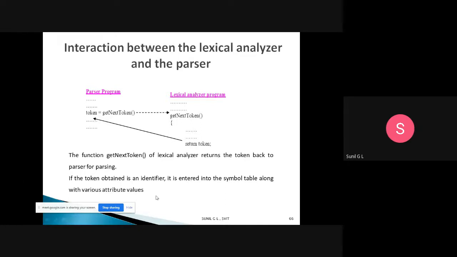If the token obtained is an identifier, it is entered into the symbol table along with various attributes. So if the token is an identifier, that value will be inserted into the symbol table. If it is a semicolon or other things, it will just be read. When it is an identifier, it will insert it into the symbol table. So that is the interaction between the lexical analyzer and the parser. The parser is nothing but the syntax analysis. Like that, the tokens will be sent from scanner to parser.